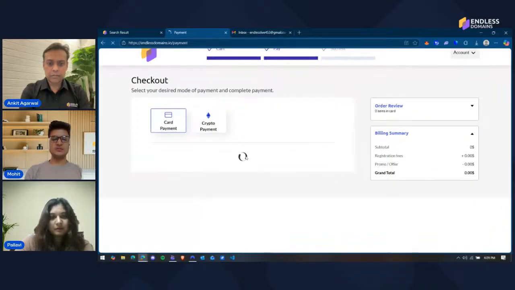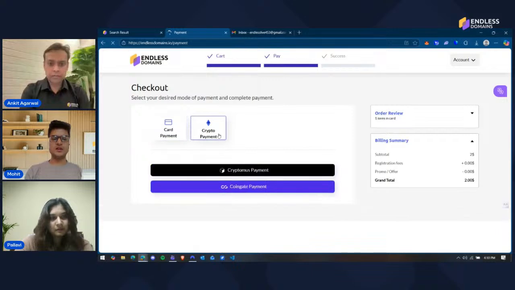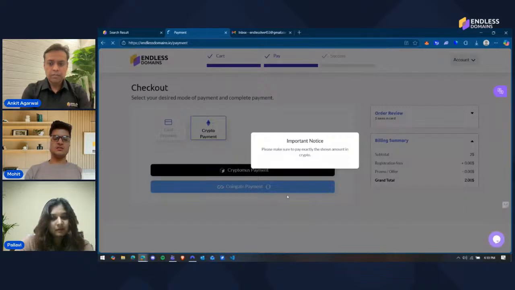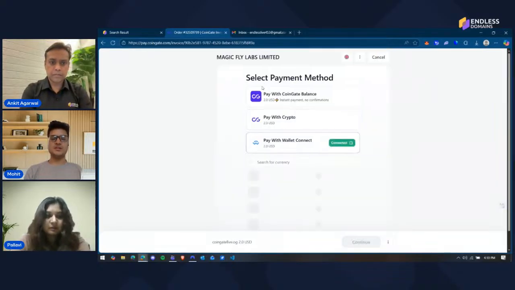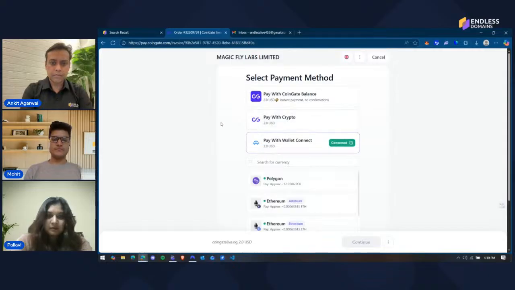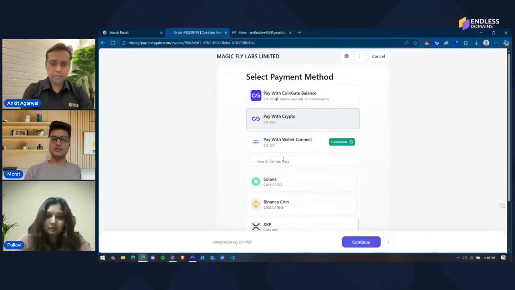We're again greeted with this screen, a card payment and crypto payment screen. So I'll go ahead and go to CoinGate this time. Let's complete a payment using CoinGate. I'll click on CoinGate, and you also get a notice here saying that you need to pay exactly the shown amount, since if you underpay or overpay, then there may be some issues that you may encounter. So I'll go ahead and pay with crypto. I'll click on the currency I have.